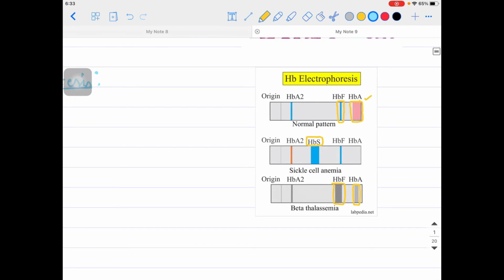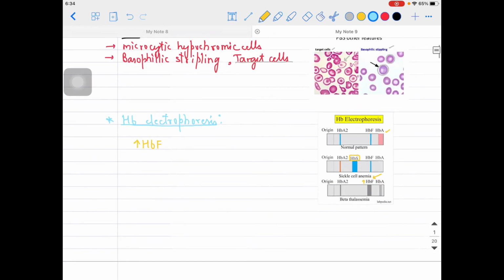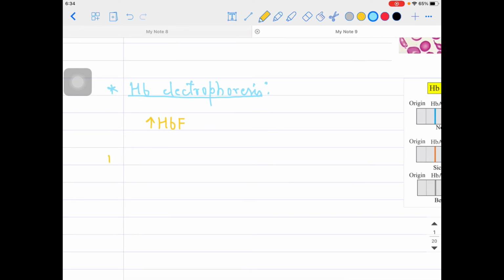So that's what I wanted to depict here. HbF will be increasing in the fetal band. The HbF fetal band will be increasing in the beta thalassemia patient. Mainly I am talking about beta thalassemia major. Once you see on the hemoglobin electrophoresis that HbF is increasing, the next test can also be done, and this next test will actually be your HPLC.